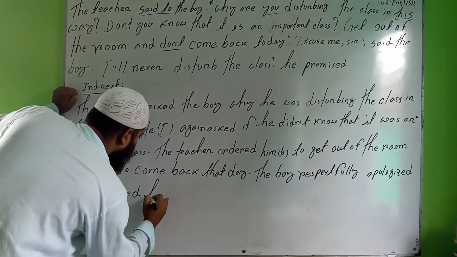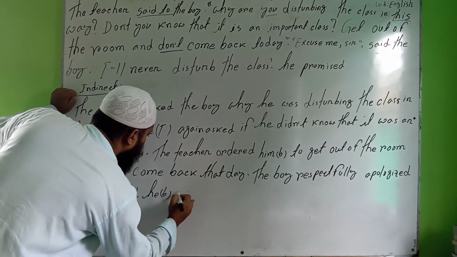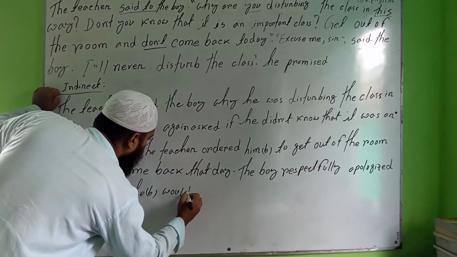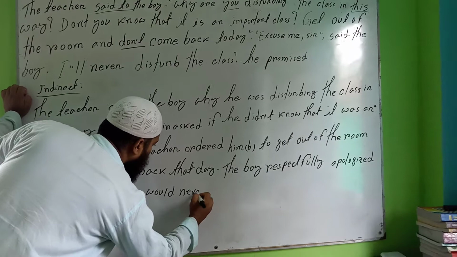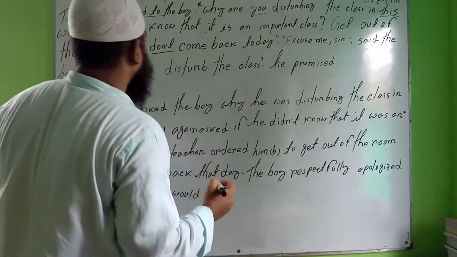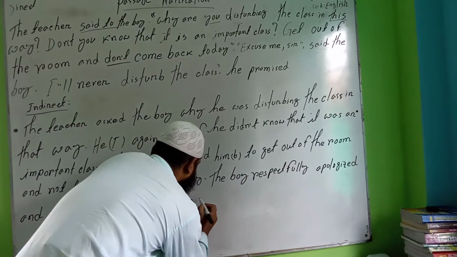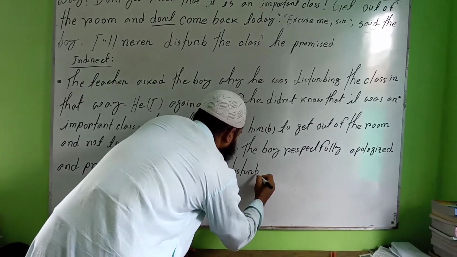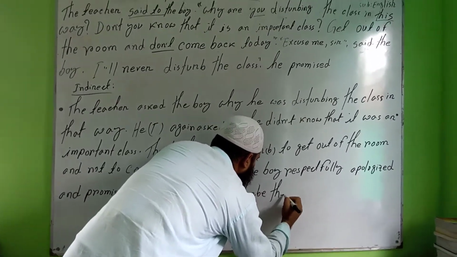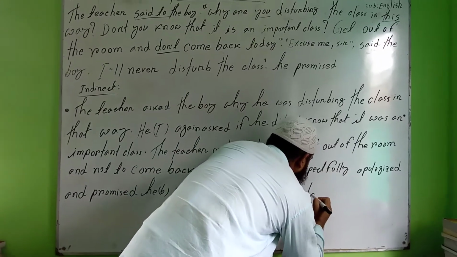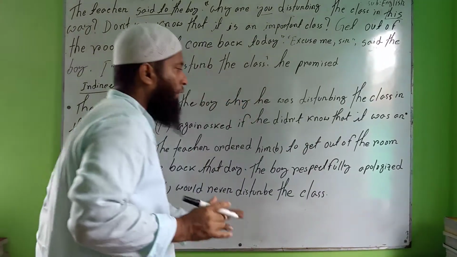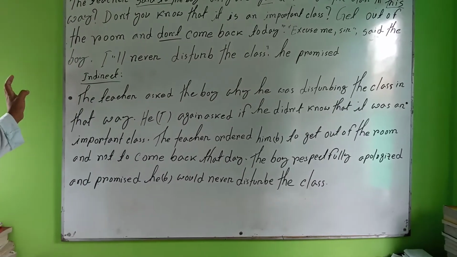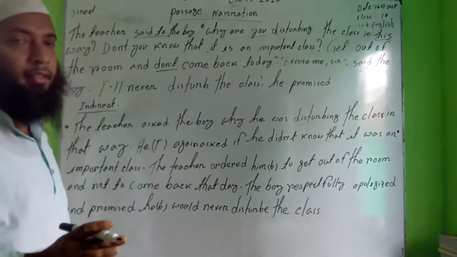Promised, the boy, he would never disturb the class. Would never disturb the class. Okay, these are the finished voice passages. These are the finished narration.